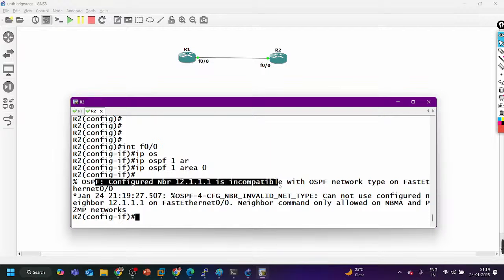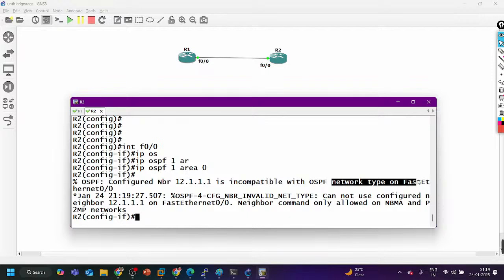What is it saying? A static neighborship is incompatible with the network type. Yes, sir. Incompatible with which network type? It's saying FastEthernet, which means it is talking about the broadcast network type. So here also, on broadcast, a static neighborship is not possible.